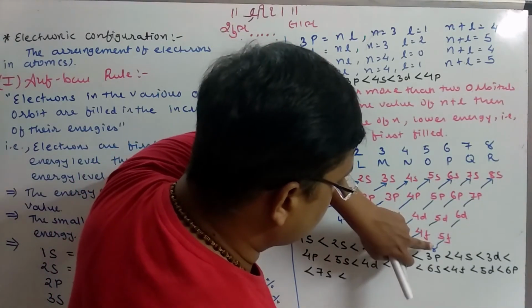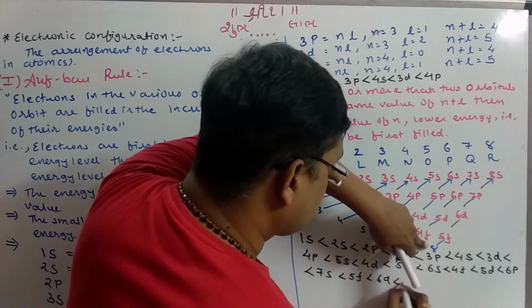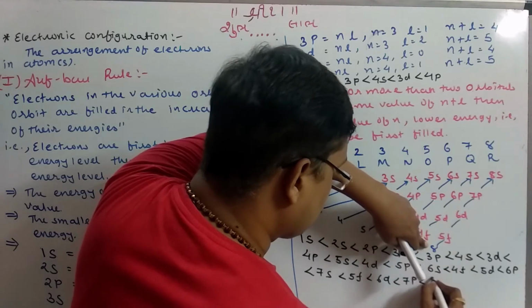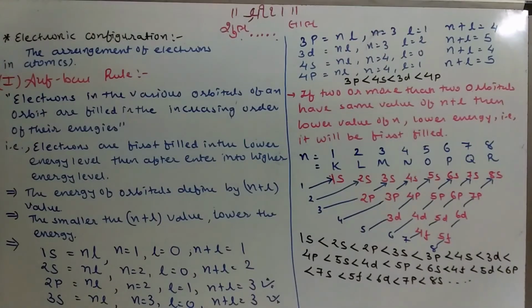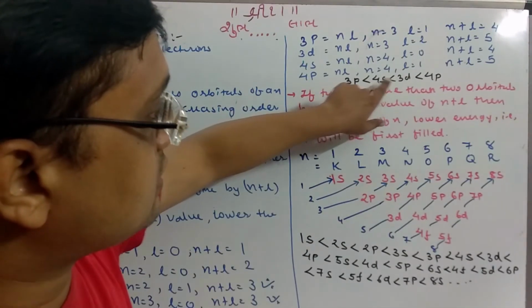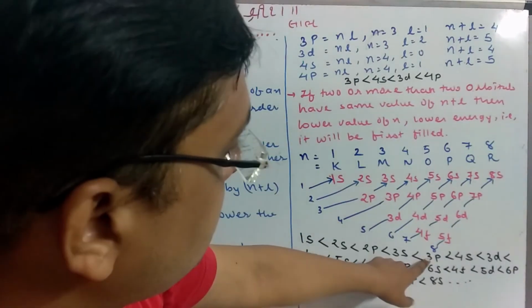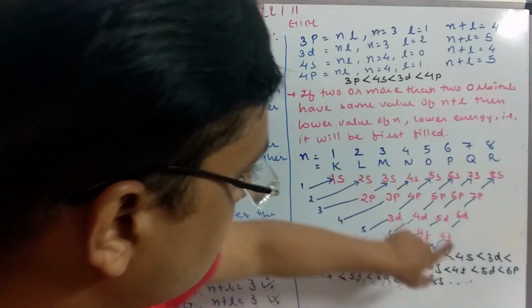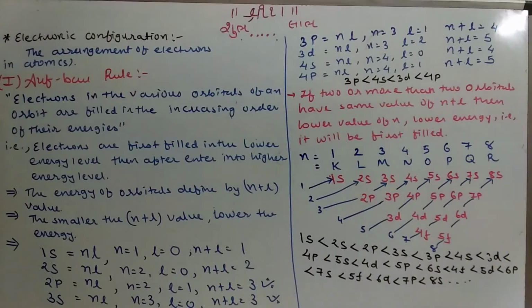Then the eighth gives 5f, 6d, 7p, 8s, and so on. So this is the order of electron filling. You can compare: 3p first, then 4s, then 3d and 4p. So this way we can write the order to fill electrons in orbitals.